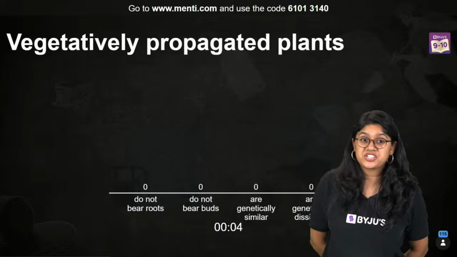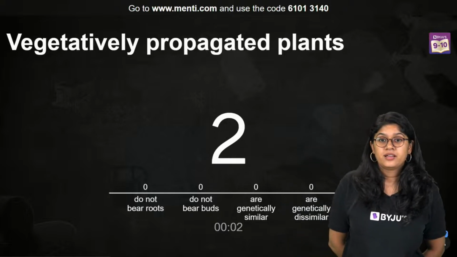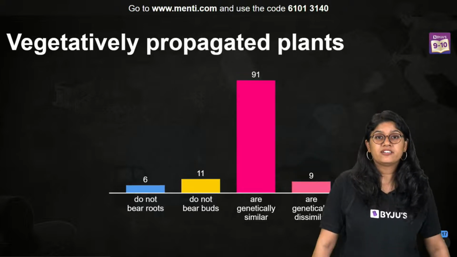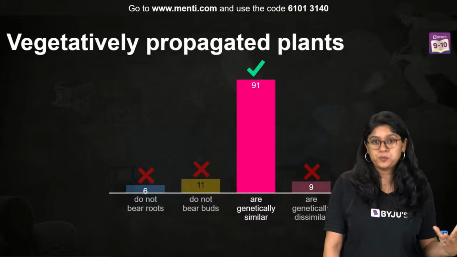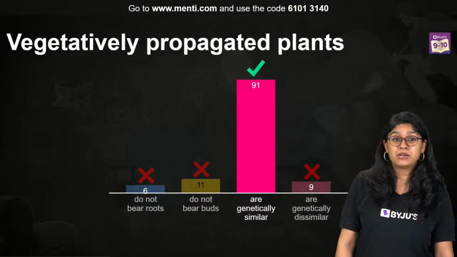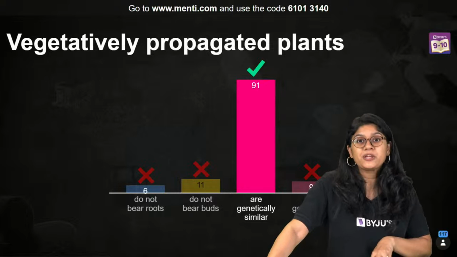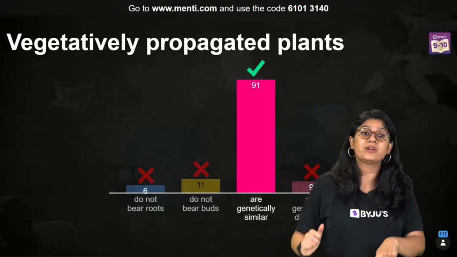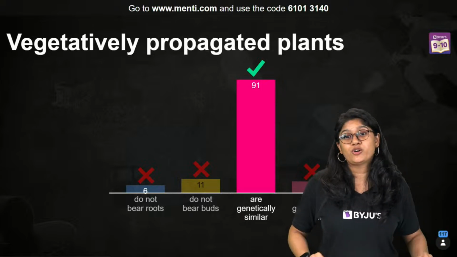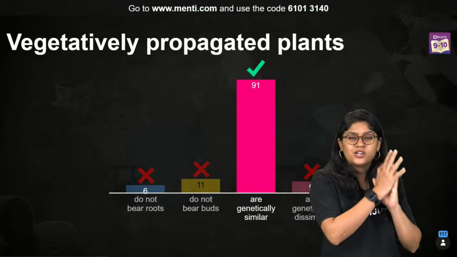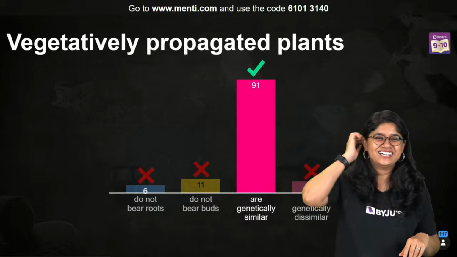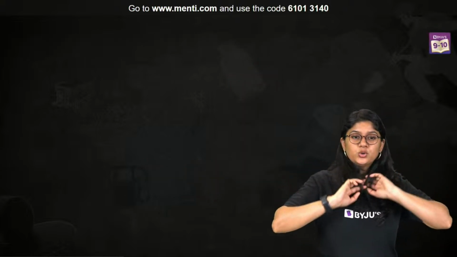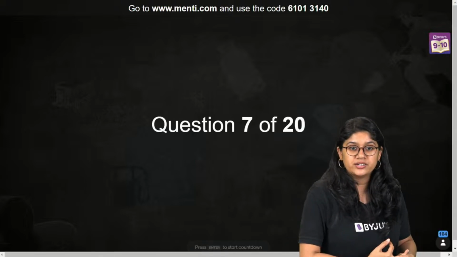We know that in vegetative propagation we will use the plant's part only, right? Different plant parts will give rise to the new plant. So they will be genetically similar, right? They will be a copy of their parent. So they will be genetically similar. Very good, everyone. 91 of you have voted for the correct answer. Super proud of you, everyone. Good. Now let's move ahead to the next question.